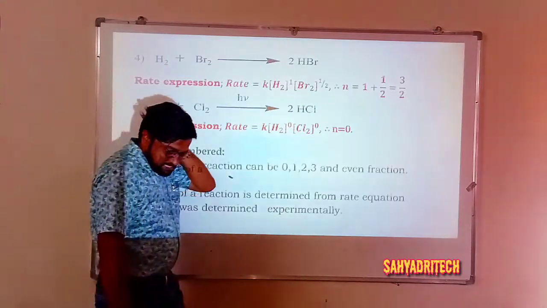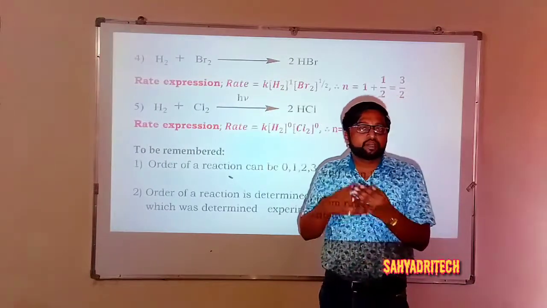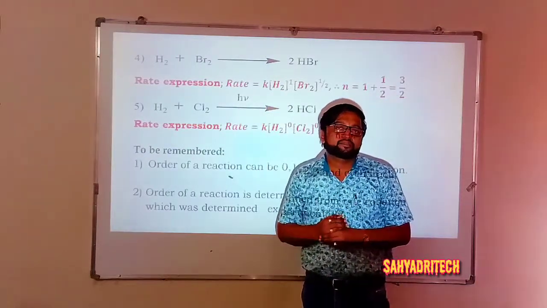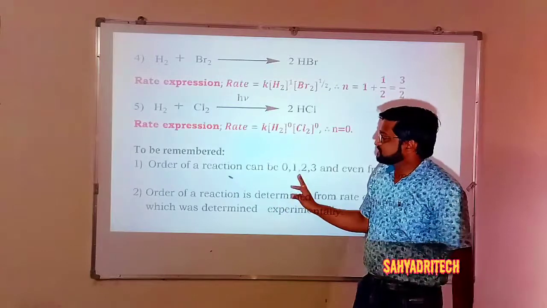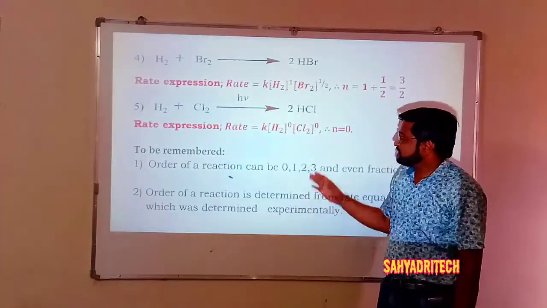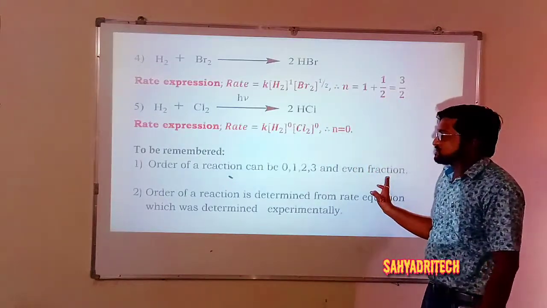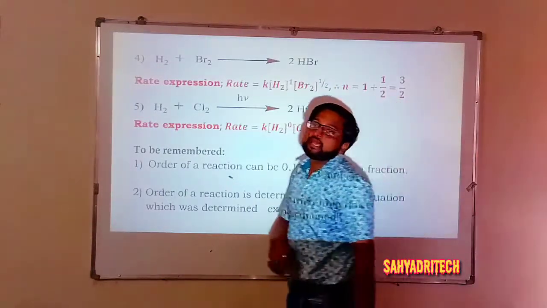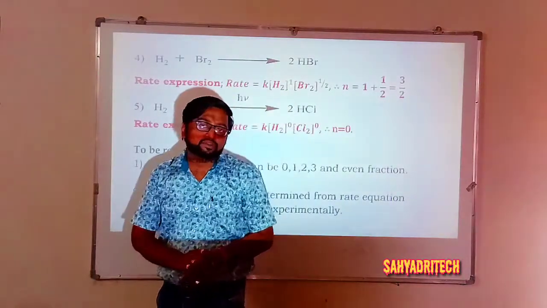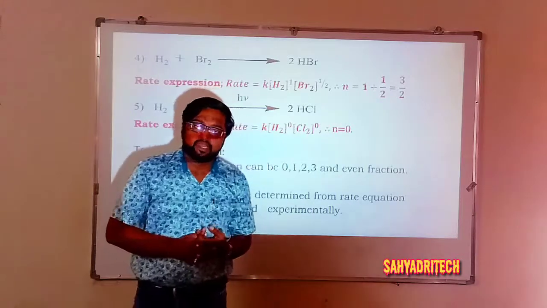Well, so I can say whenever you go through all those examples, what did we observe? We observed different values for order. So the order of a reaction may be 0, it may be 1, 2, 3, or we even observed a fractional value for order. So I can say the order of a reaction may be 0, or it may be whole numbers, or it may be fractional values.